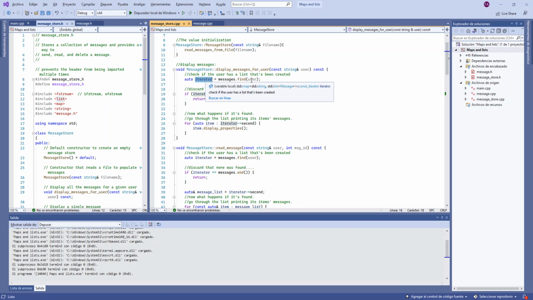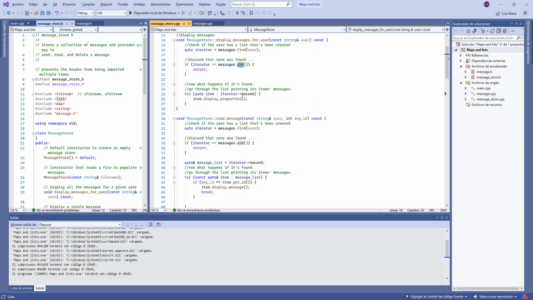Display message. First of all, I use the username as a key to find if there's an iterator with that key. I check if the iterator is the end. If that's the case, then there was no list created with that user.